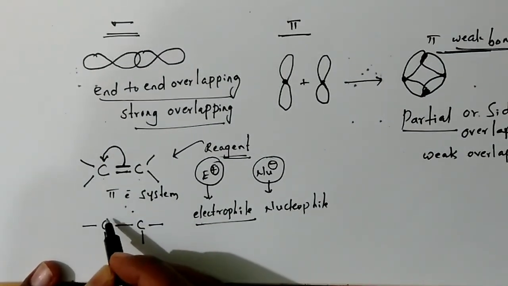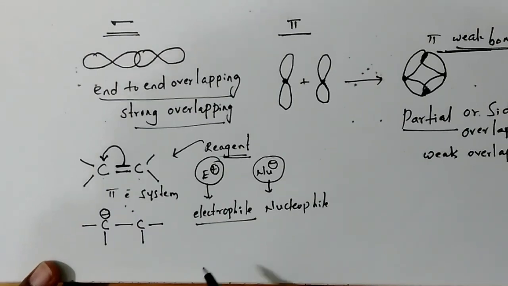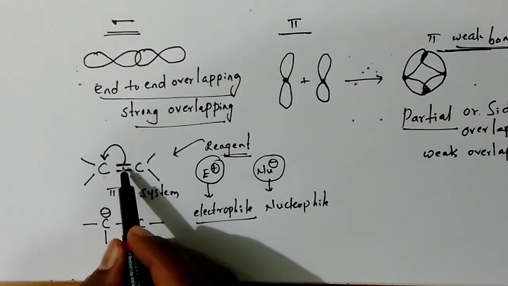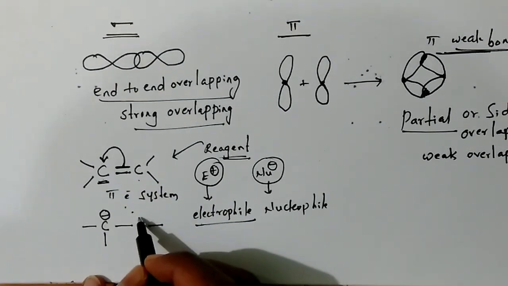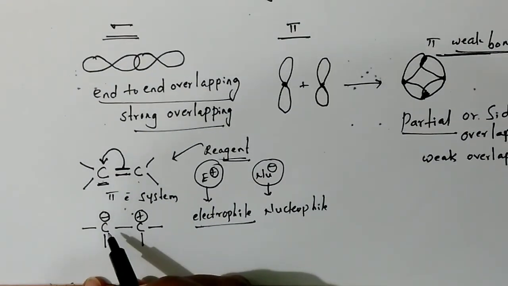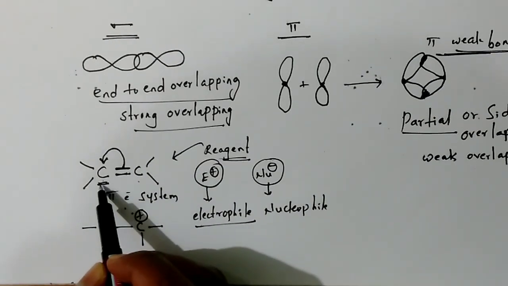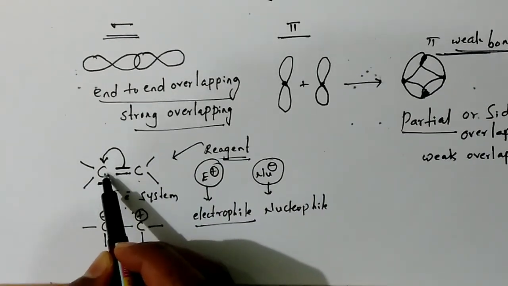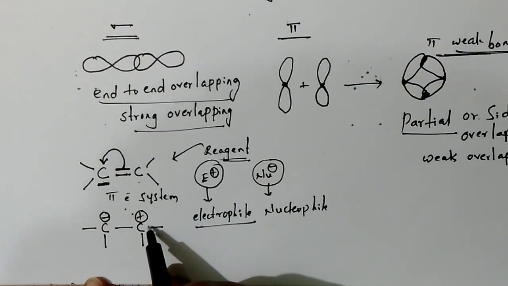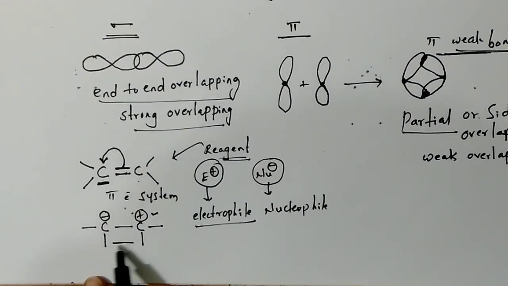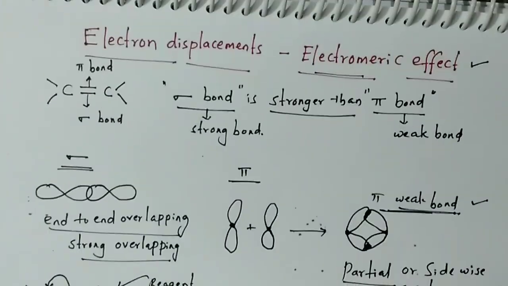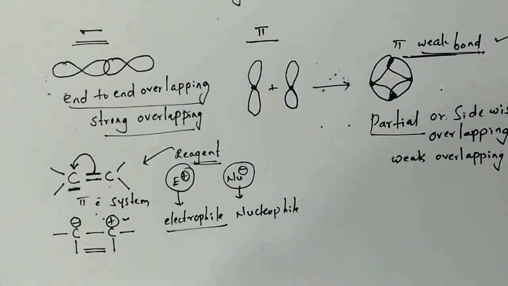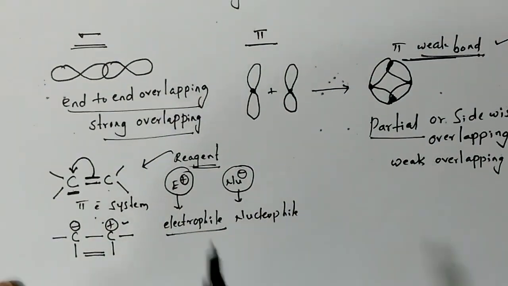Here complete charges are forming, not partial charges, because the pi electrons are completely transferred to this carbon. So, the electron density increases on this carbon and electron deficiency is created on the other carbon. This is nothing but the electromeric effect. How do we define the electromeric effect?